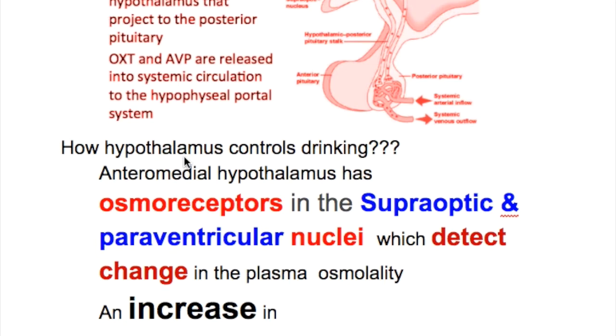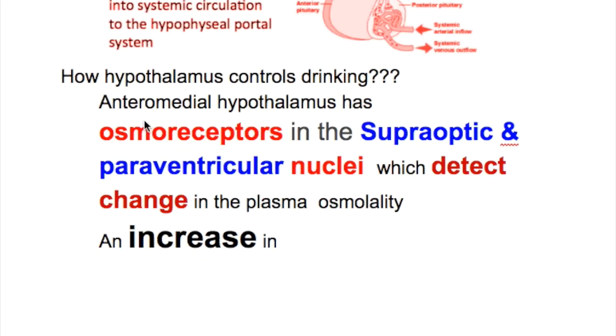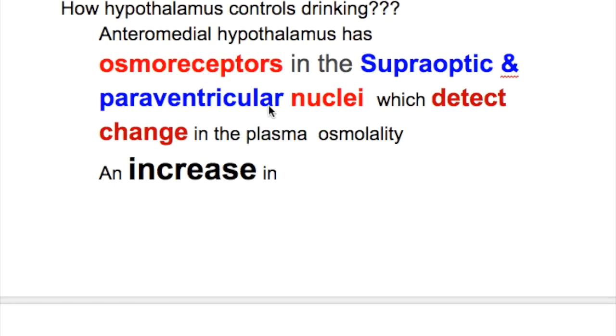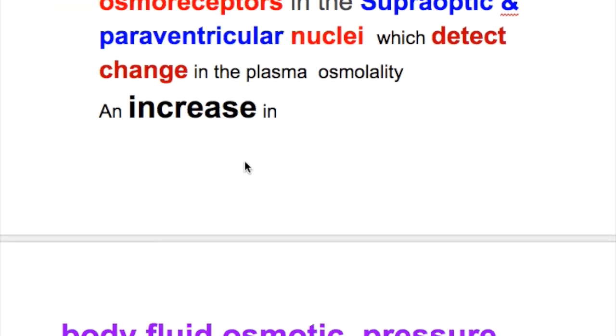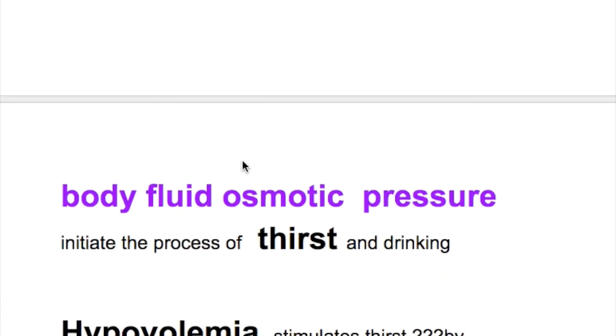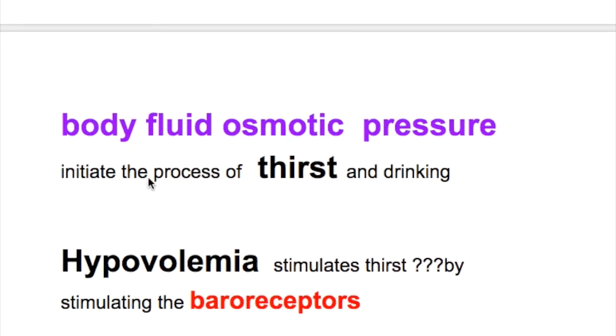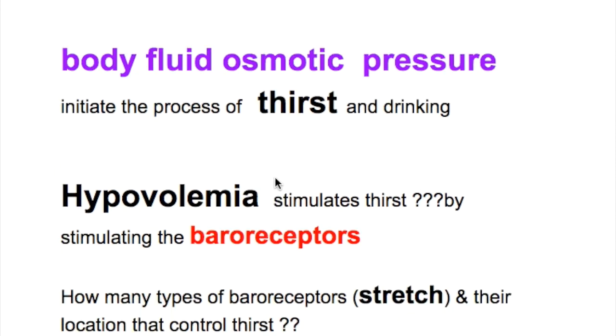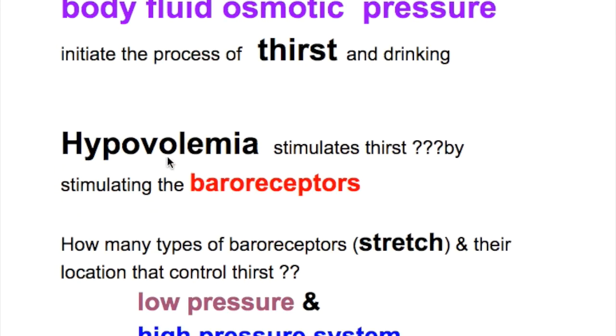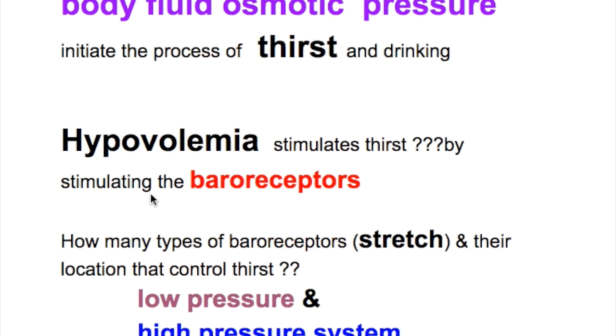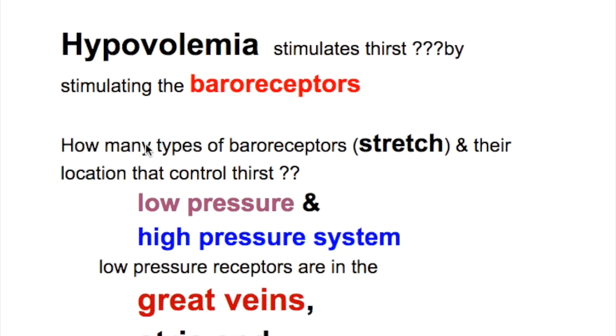How does the hypothalamus control drinking? The anteromedial hypothalamus has osmoreceptors in the supraoptic and paraventricular nuclei which detect changes in the plasma osmolality. An increase in body fluid osmotic pressure initiates the process of thirst and drinking. How does hypovolemia stimulate thirst? Hypovolemia stimulates thirst by stimulating the baroreceptors.